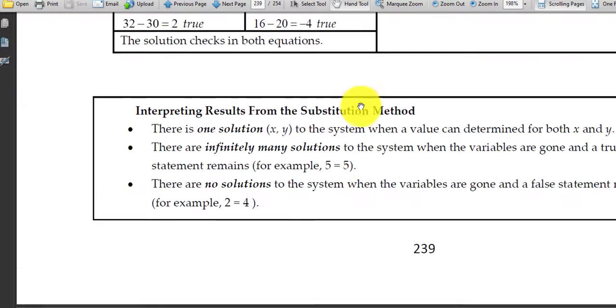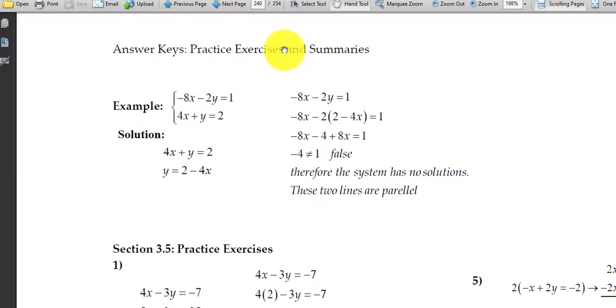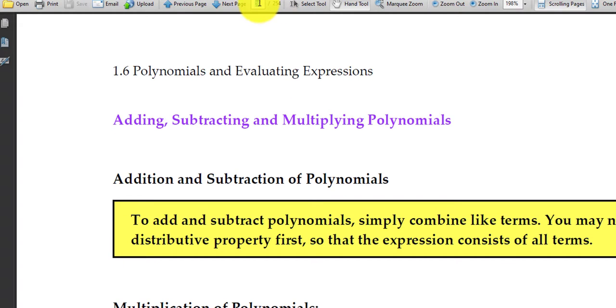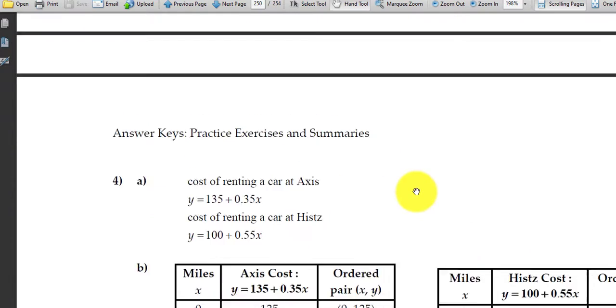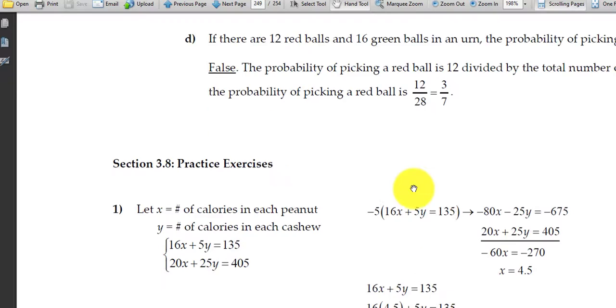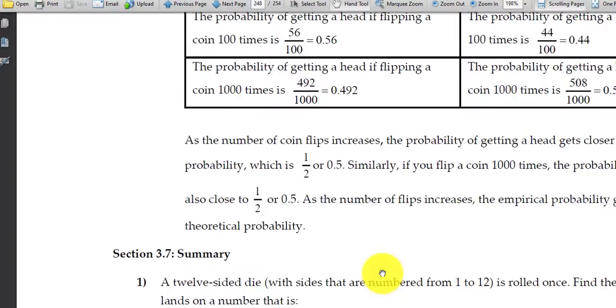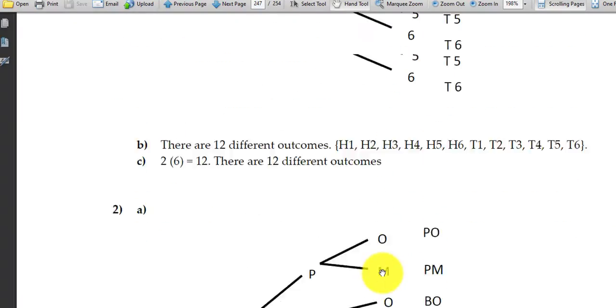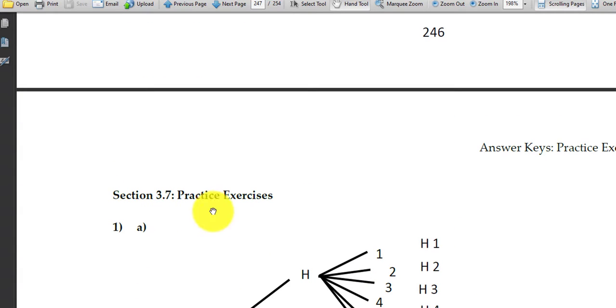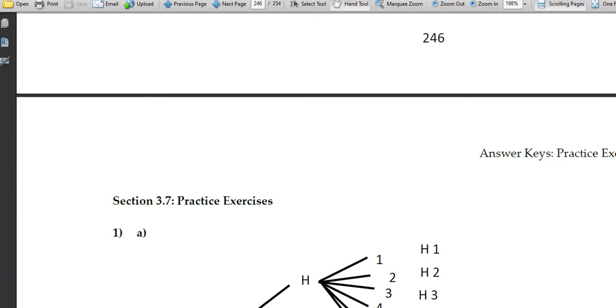Right? I just wanted to show you where the answers are. Oh, I didn't go far enough. Let's go to 250. Oh, that's 50. Hold on. Here we go. All right, so you can see when I jumped back to page 250, it gives me the answers to the practice problems, right? You just have to find it. The summary, the practice problems, all the answers are here.